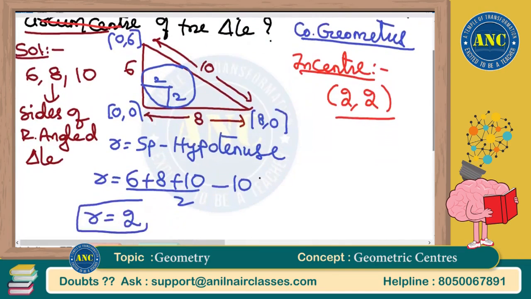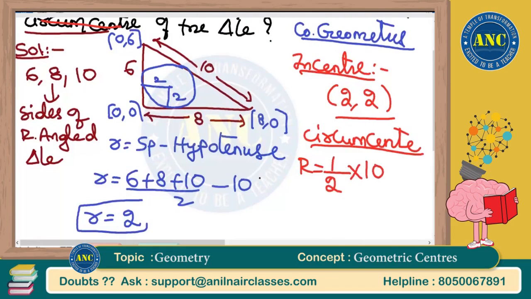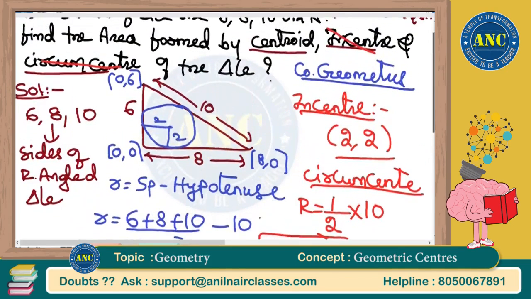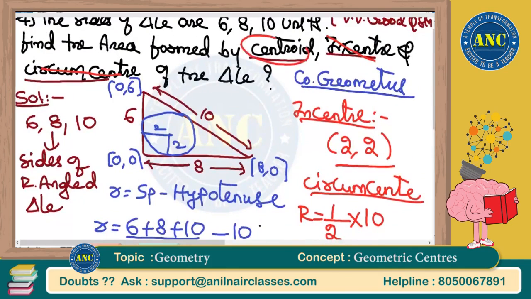What is the next one? Circumcenter. Circumcenter is nothing but the midpoint of the hypotenuse. So R is nothing but half of 10, so it is 5. I hope it is clear. Incenter we got, circumcenter we got. What is the next one? Centroid.